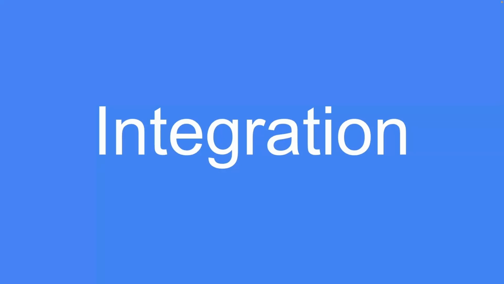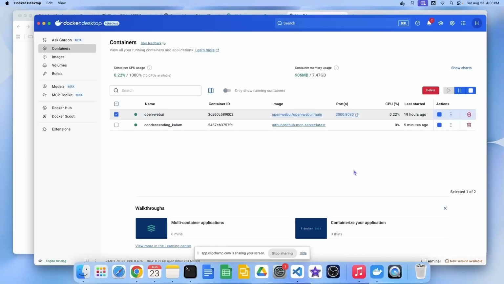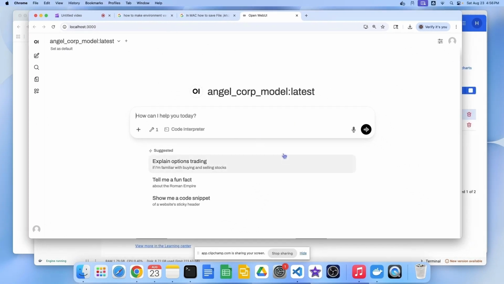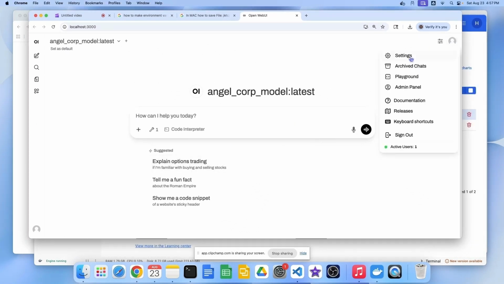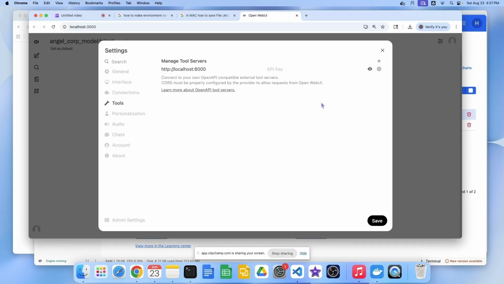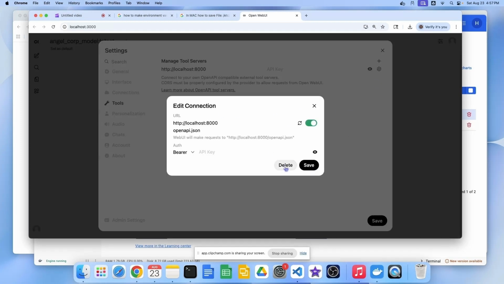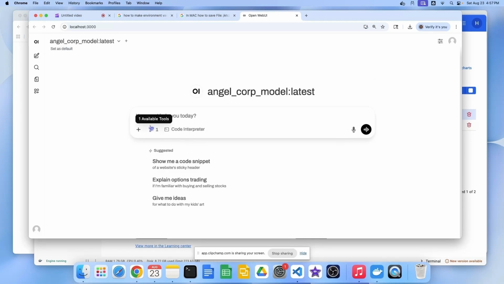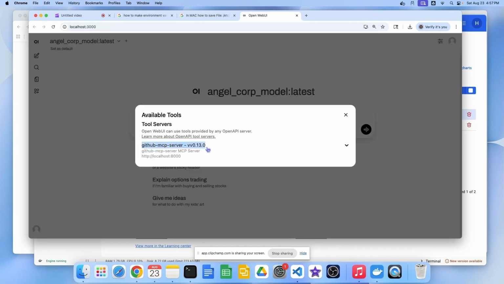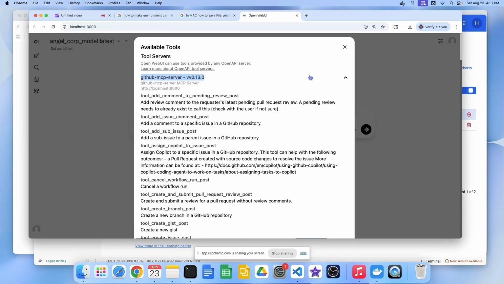Let us integrate GitHub MCP server as a tool with OpenWebUI. Open Docker Desktop and make sure OpenWebUI and GitHub MCP servers are running. If not, start the servers and go to the UI, Settings and Tools and click on the plus sign to add the GitHub MCP server as a tool. Give the URL http://localhost:8000 and save. Now you should see the tool's icon near the prompt. Click that icon. It should display the tool, and if you click on that, it should list all the options. This shows GitHub MCP server is added as a tool in OpenWebUI.